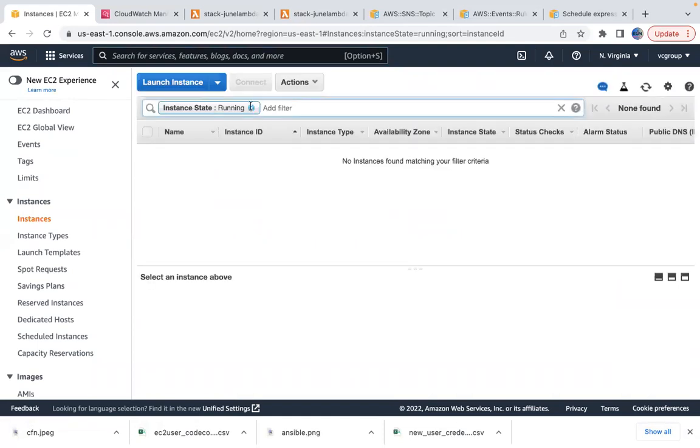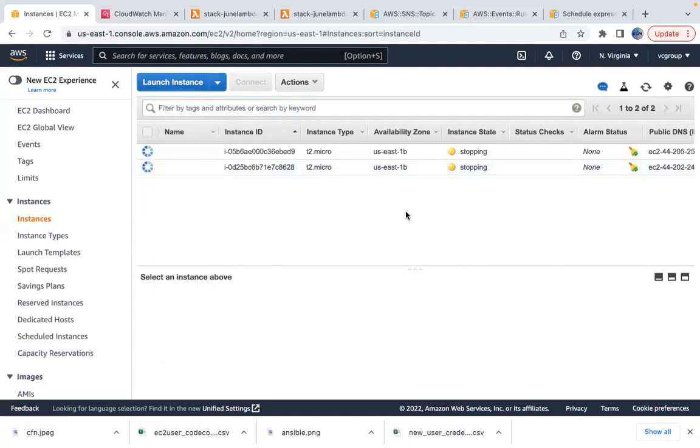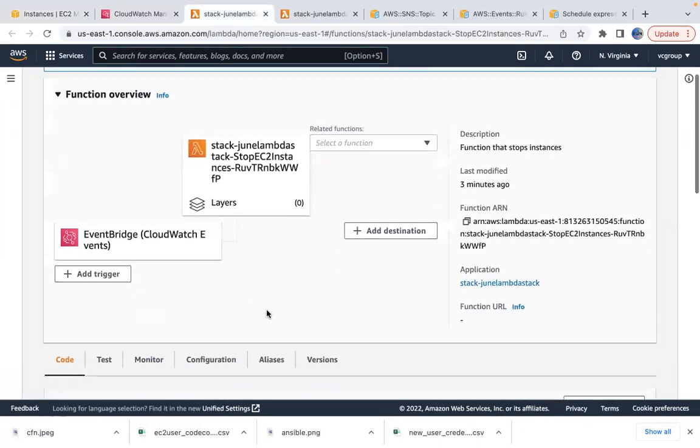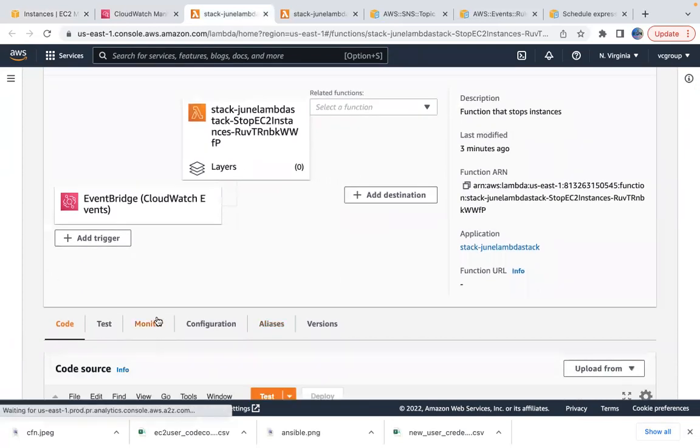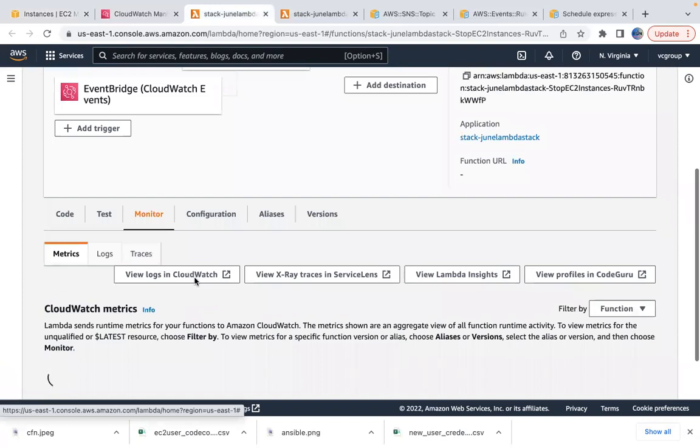I don't have any running instances. Are you kidding me? You see that? Who is stopping them actually? I didn't stop them, right? Who is stopping them? Let's verify that. Let's go back to this Lambda. Let's go to monitor. Okay. Let's go to view logs in CloudWatch.